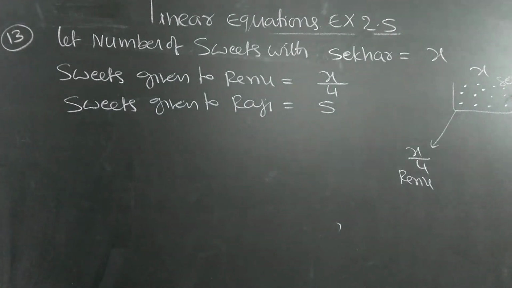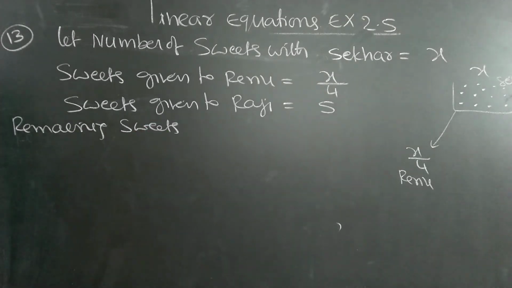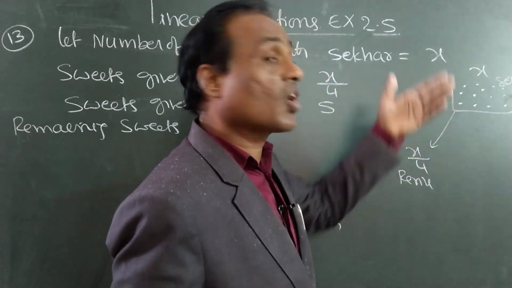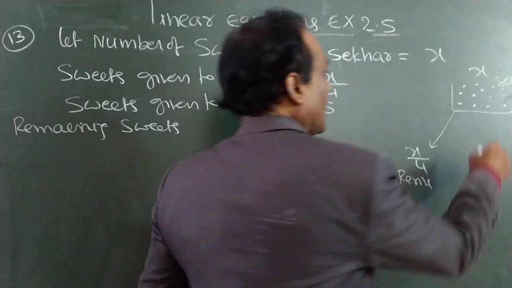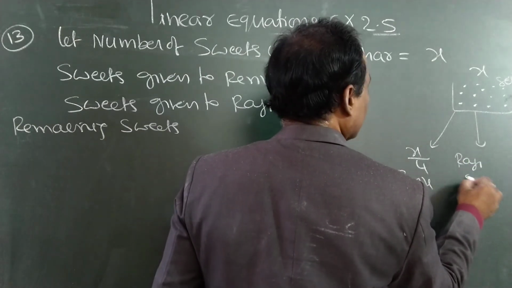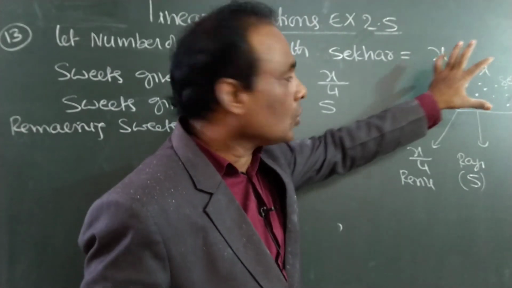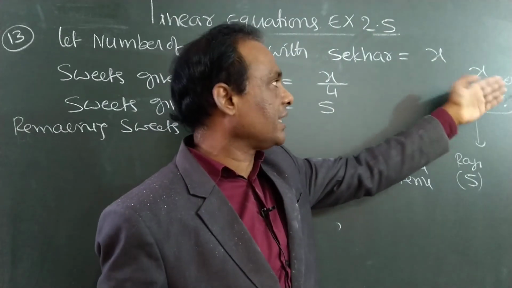He has 7 sweets left. Remaining sweets, see here. Same as the previous problem. There are x sweets. How many did he give to Renu? Quarter, quarter means by 4, x/4 he has given to Renu. How many did he give to Raji? 5. So how many will he have? Total x. From that we have to subtract this, then we will get the remaining sweets.